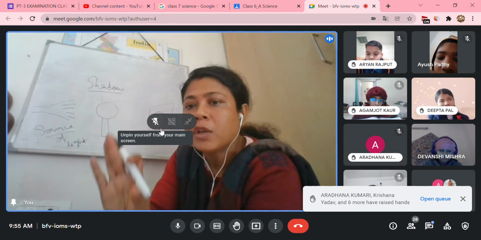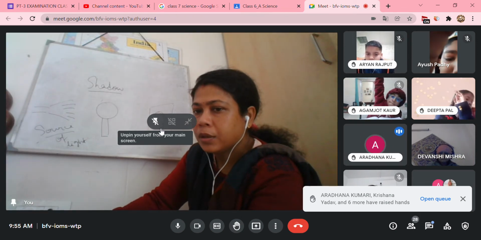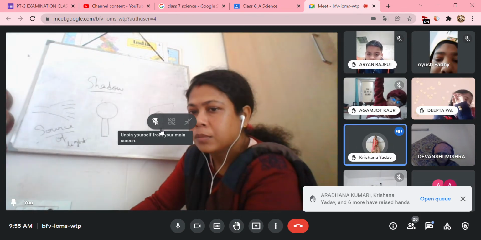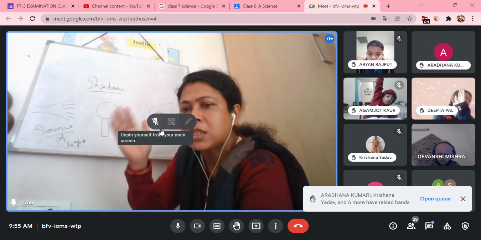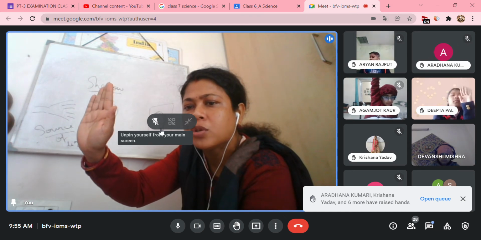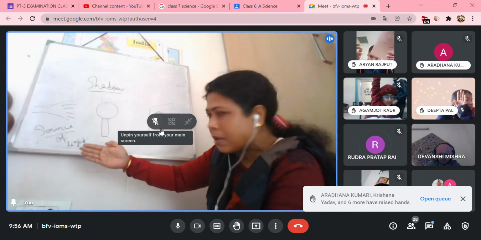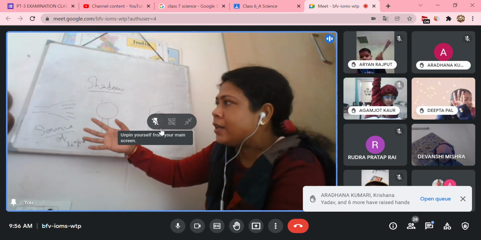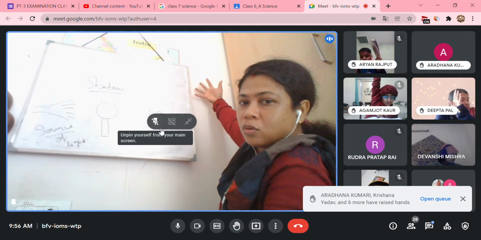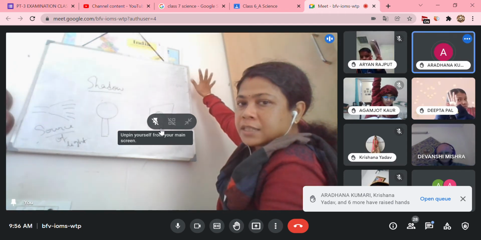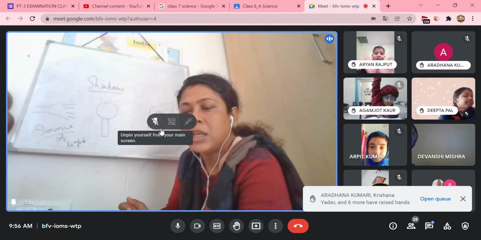So what are the requirements for a shadow? Ma'am, a shadow is also produced by the human body. Yes, we are just opaque objects. If you stand in front of the sun or any light source, you can have the shadow. Sometimes at home, there is a light source and on the opposite side you take your hand and make different shapes. Can you see my shadow? Yes, you can make a flower, snake, butterfly, fish, everything. You are able to see the shadow.